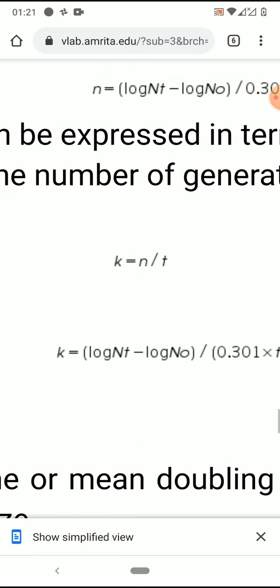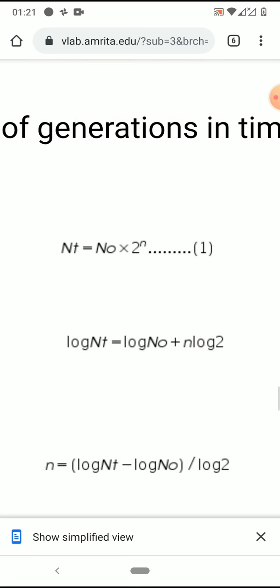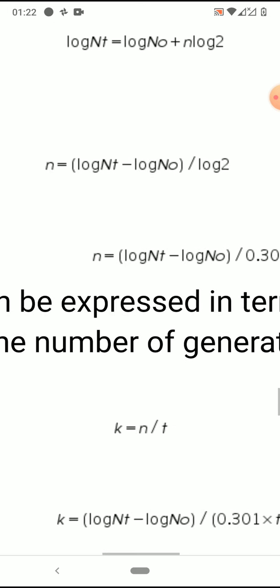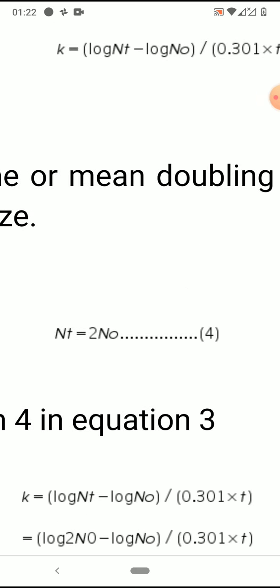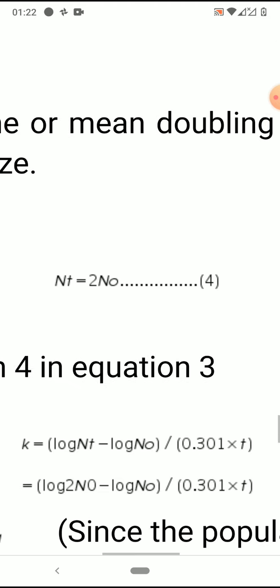This is the example I have explained here, 2 to the power of n. So the first number of cells is 1, 1 into 2 to the power of 1, that is 1 into 2, 2. So it will always be 2 times the initial number. Okay, at any time you take, for the first division it would be doubled. So let us take nt equals 2 n0.